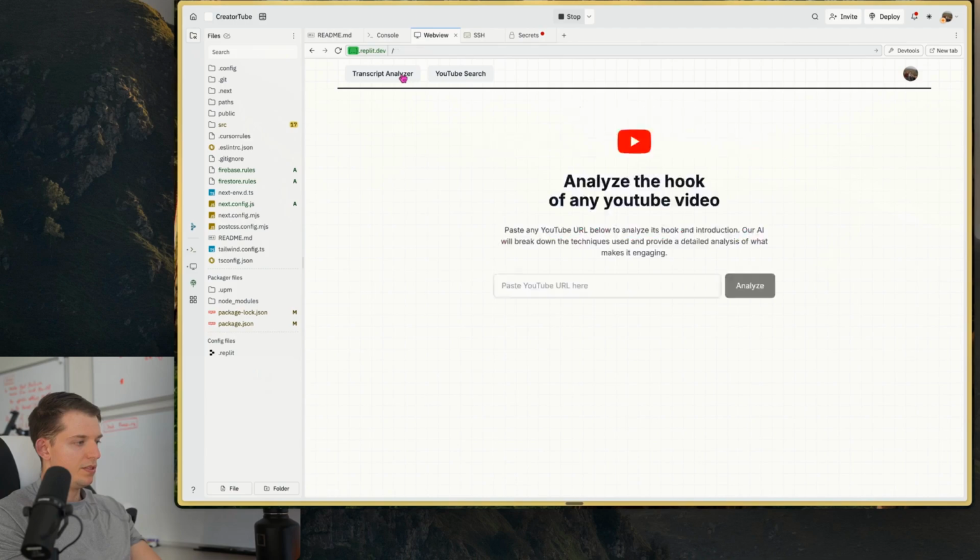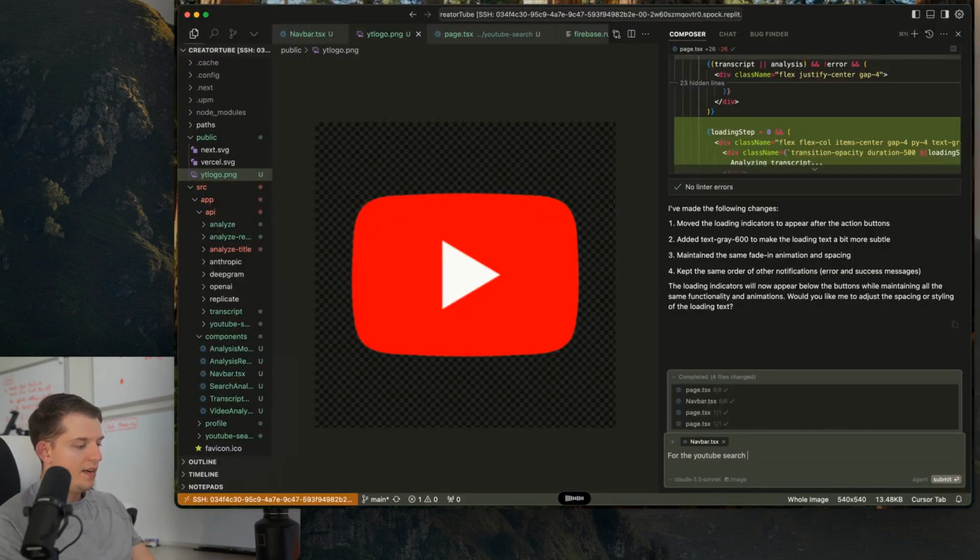For the YouTube search, please apply the same stylistic qualities to the search bar and search area without changing any of the functionality. And I'm serious, no functionality changes, just styling changes, and include the logo in the same size, centered at the top, the same. I want it to kind of look the same, but this one should be more about YouTube search.